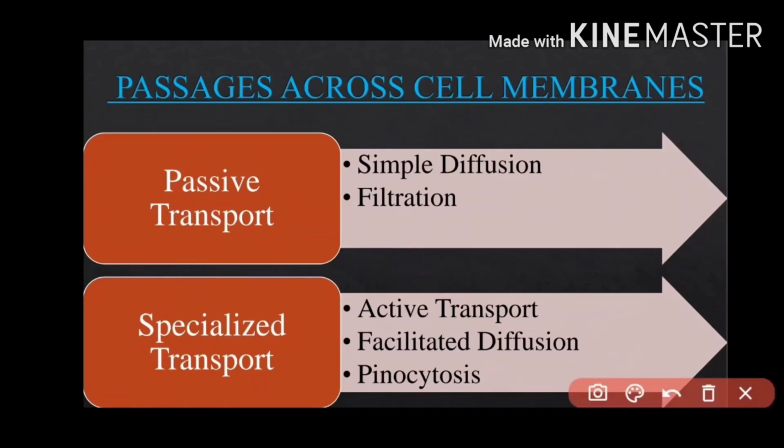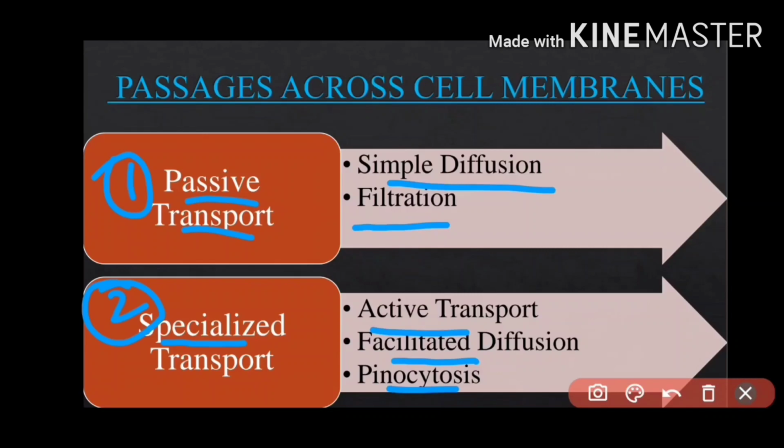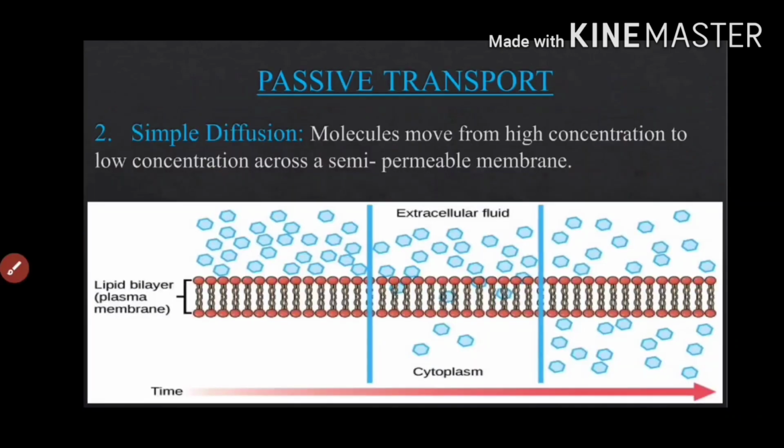Yes, passages across cell membranes. Number one is passive transport. It contains two kinds, simple and filtration. Specialized, as the name suggests, is a special kind of transport. It has active, facilitated and pinocytosis. These three kinds are included in specialized. Let us see one by one. This one is number one, not number two.